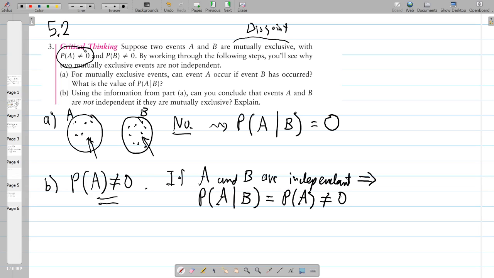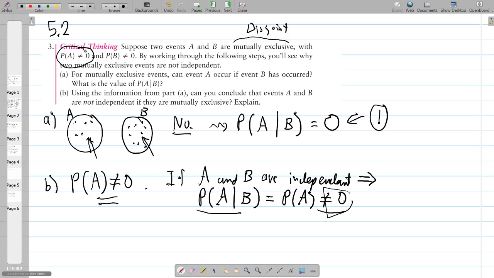So if they were independent, this thing would be something not 0. But that contradicts the 0 from part A. So in fact, they can't be independent, because if they were independent, we would get this.